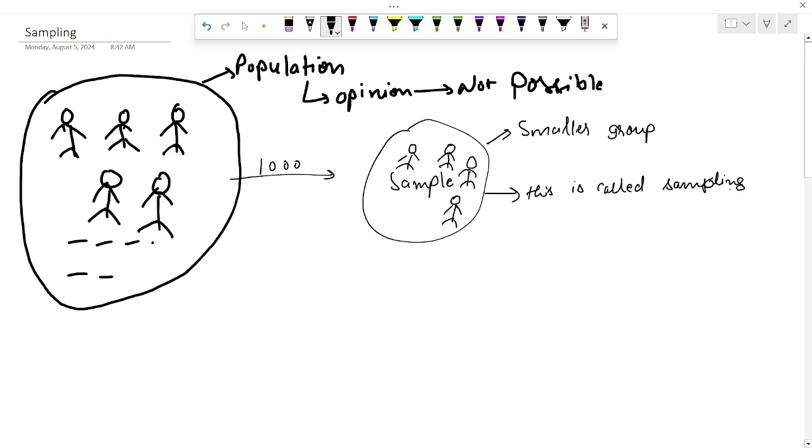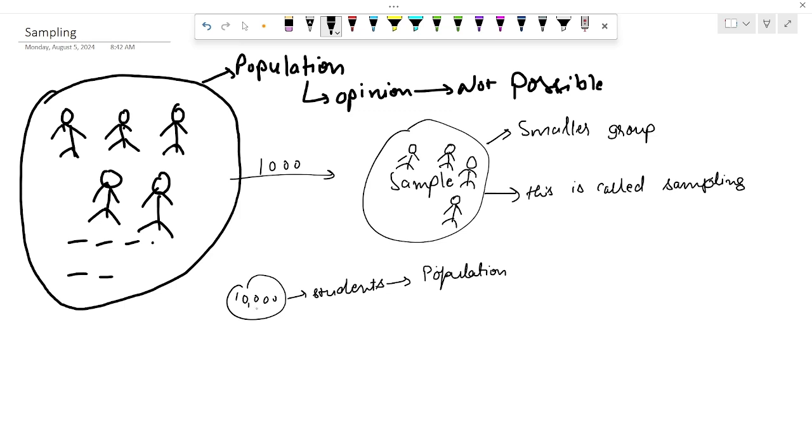For example, let's say you are a researcher trying to find out how students at a university feel about a new policy. We have to implement a new policy, and we ask the students of this university how they feel about it. Let's say there are 10,000 students in the university. This is the population.